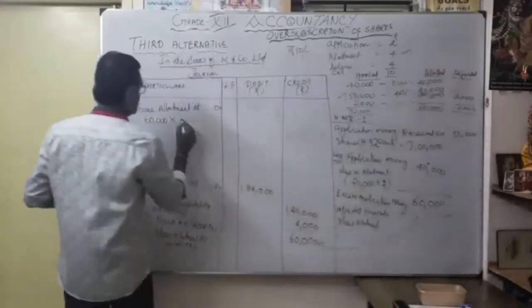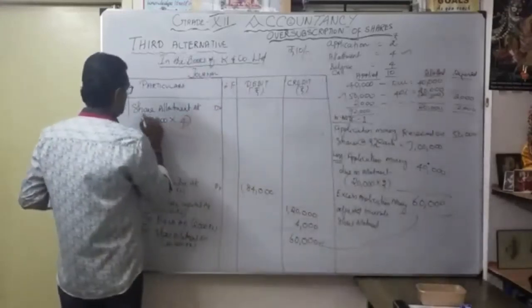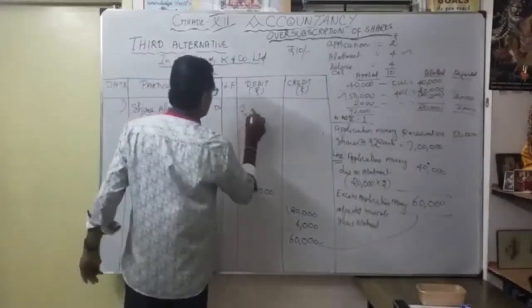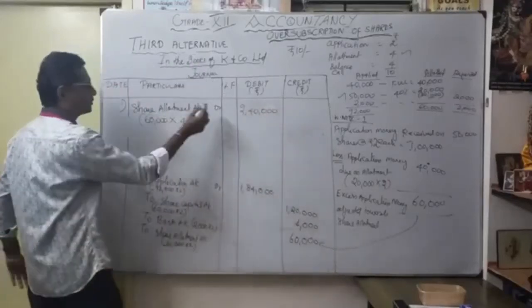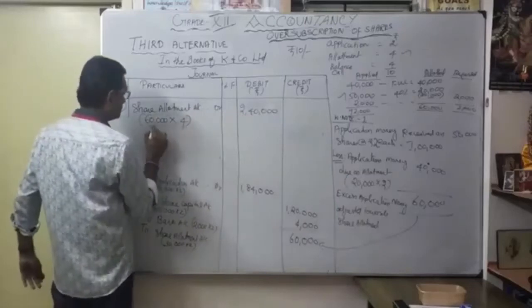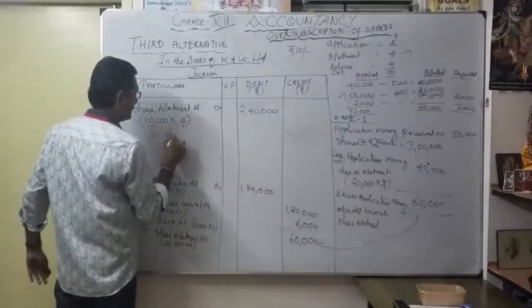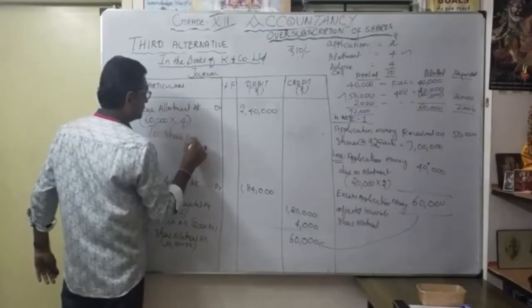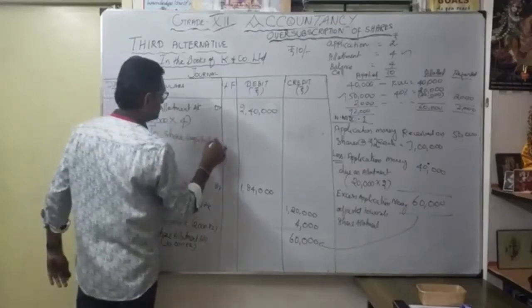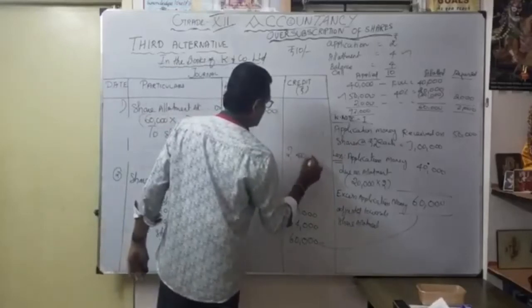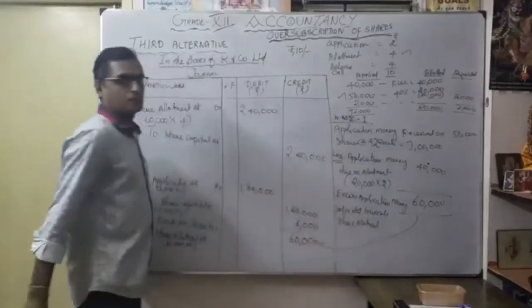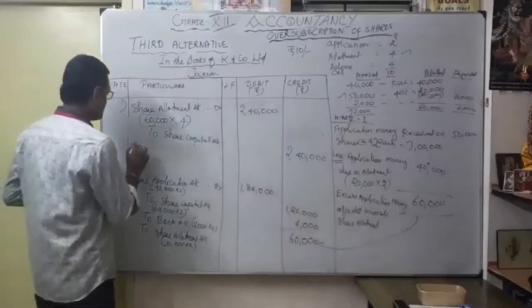So allotment, how much? 2,40,000 I am supposed to receive. So share allotment account debit 2,40,000 to share capital account, how much? 2,40,000.